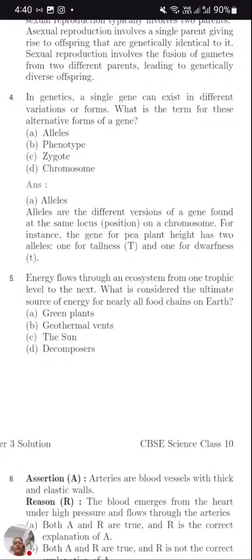Alleles are the different versions of a gene found at some locus, that is, some position on the chromosome. The chromosome has certain parts where genetic material is deposited. For instance, the gene for pea plant height has two alleles, capital T and small t. Capital T represents tallness and small t represents dwarfness.